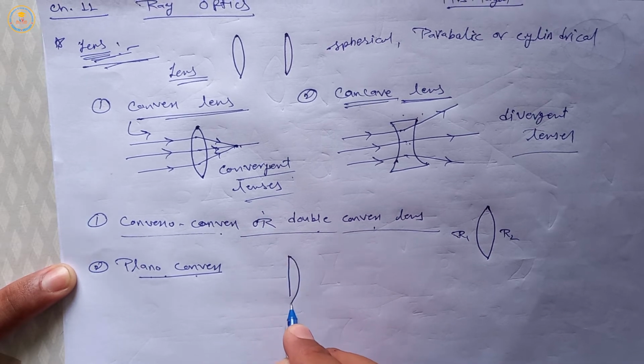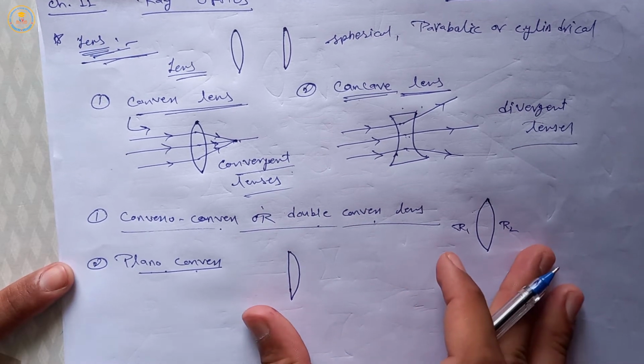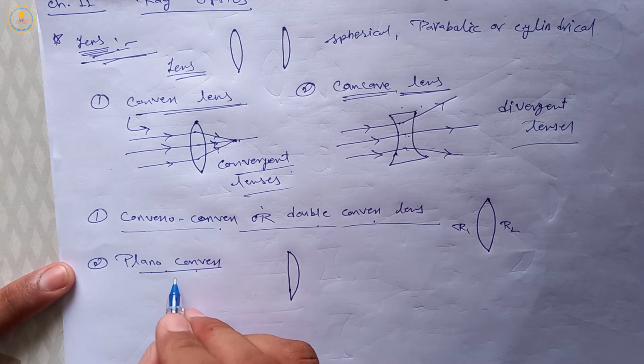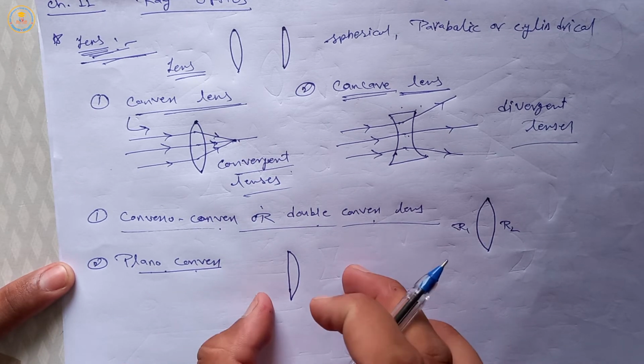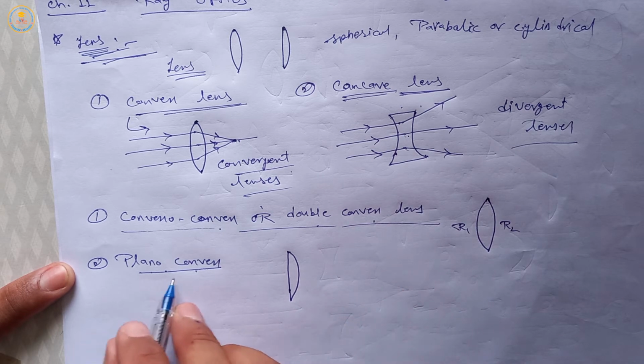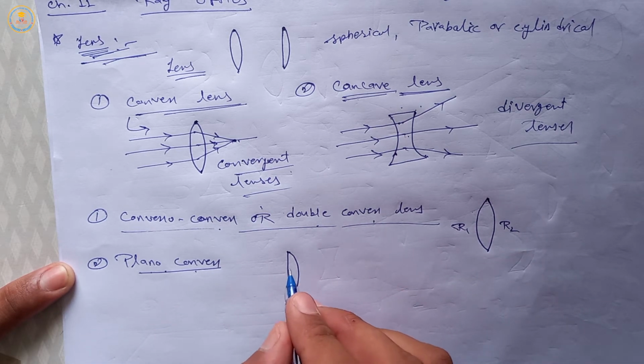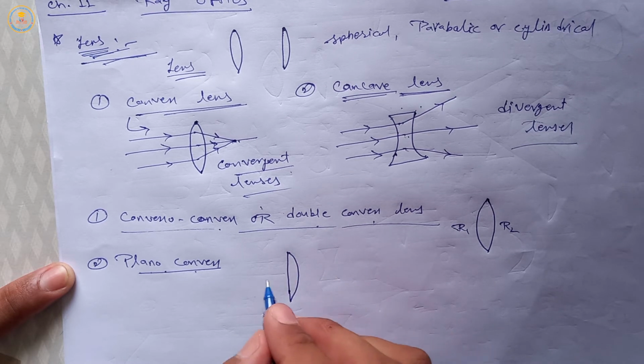This type of lens is called plano convex. And the radius of this plane surface is infinity.